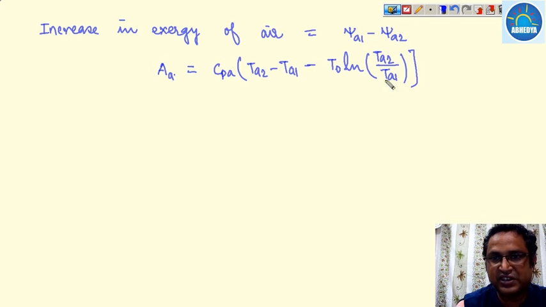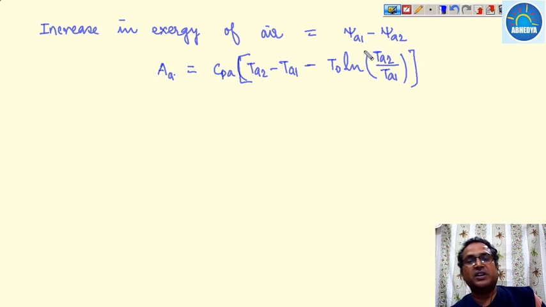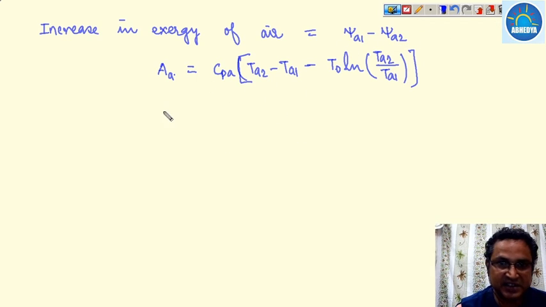We are just using the direct formula. Otherwise we can calculate it from equilibrium with the environment, so psi A1 minus psi A naught, and then psi A2 minus psi A naught, so A naught will be cancelled, and this will be our answer.